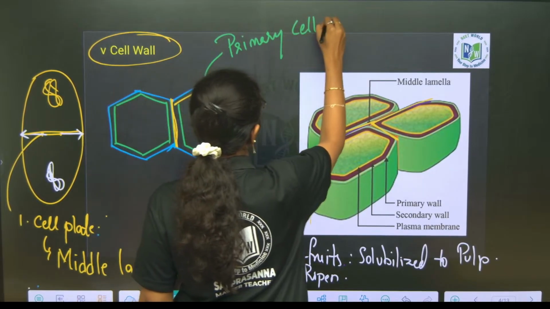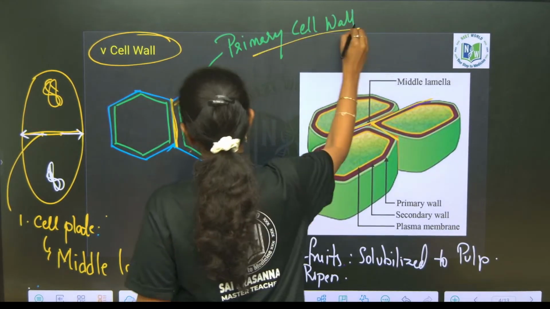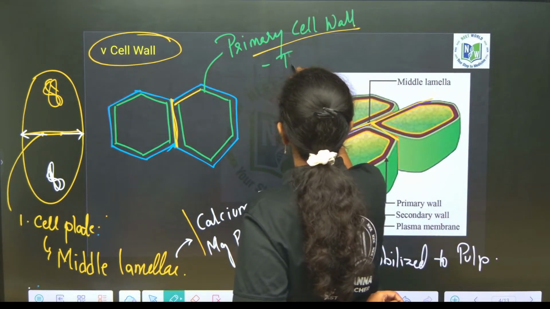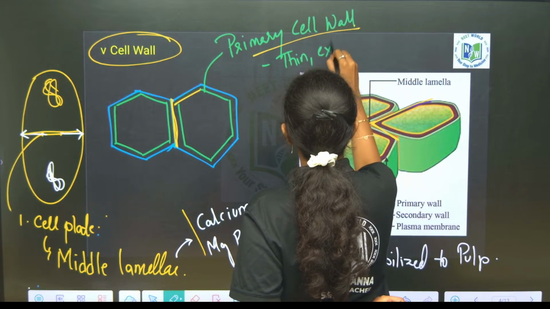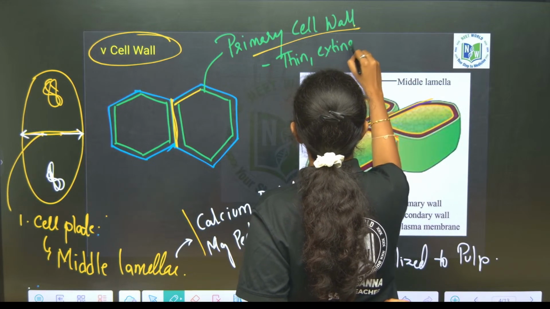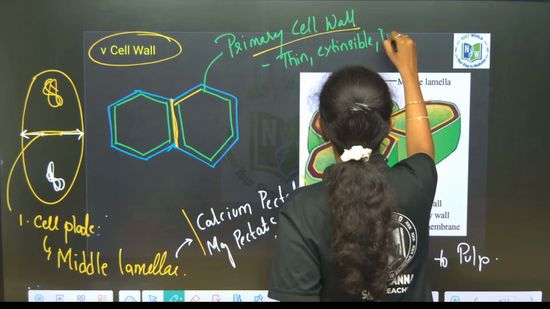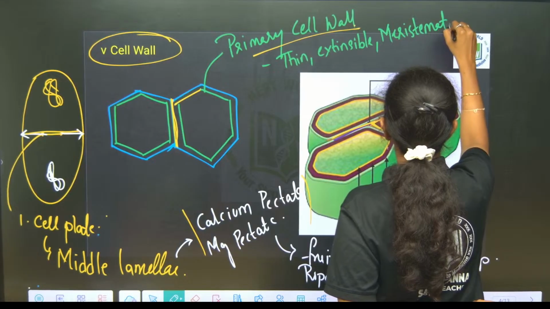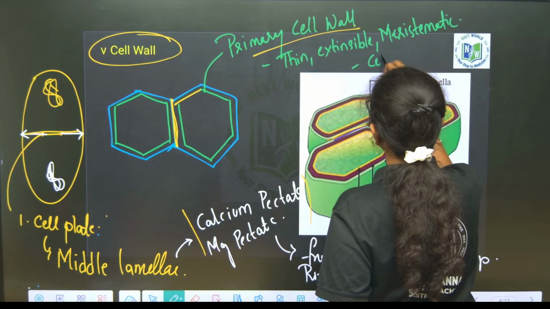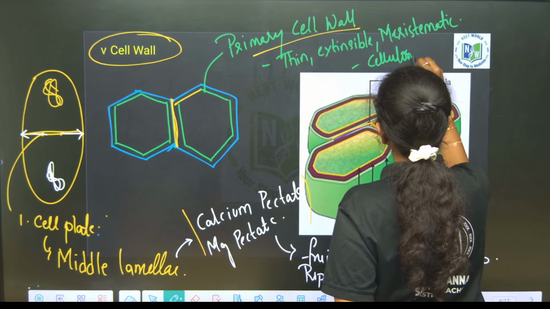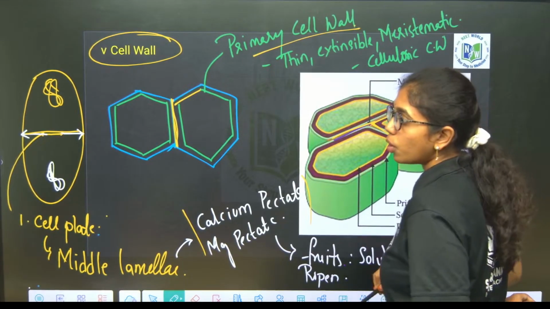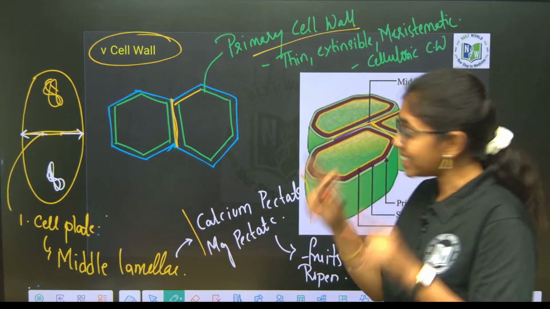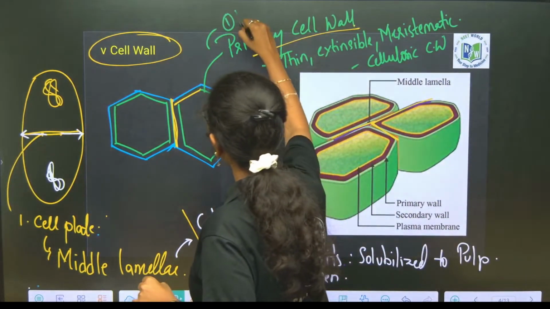Primary cell wall is thin, extensible, meristematic, and it has just cellulosic cell wall. What does this primary cell wall do? Primary cell wall is just single layered. It is just one layered.